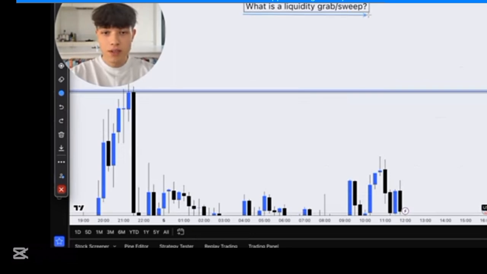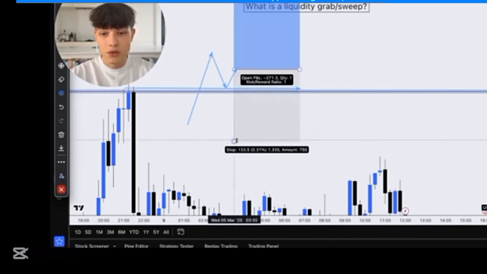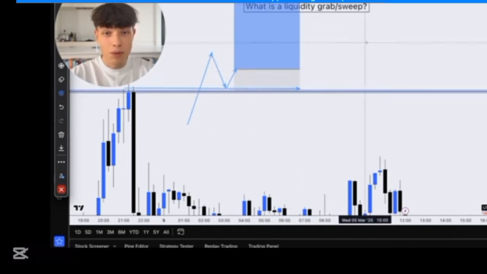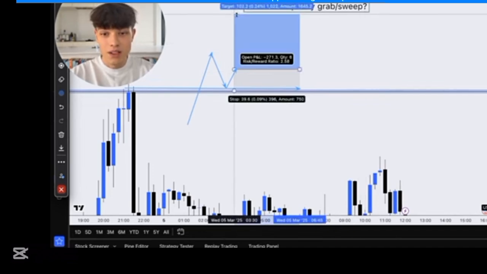So what is a liquidity grab or liquidity sweep? First of all, it's the exact same thing. It doesn't matter what you call it. I just call it liquidity grab. You can call it whatever you want. It's the same thing, okay? So in a bullish trend, whenever price is breaking out of this significant level, price will most likely start retracing to that level and start rejecting this level, okay? So this is where most retail traders get into buy positions with these stops below the previous low. Remember that as a key thing, and they're anticipating this new higher high up here.